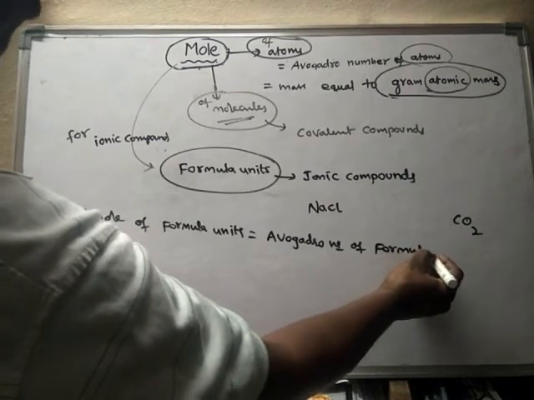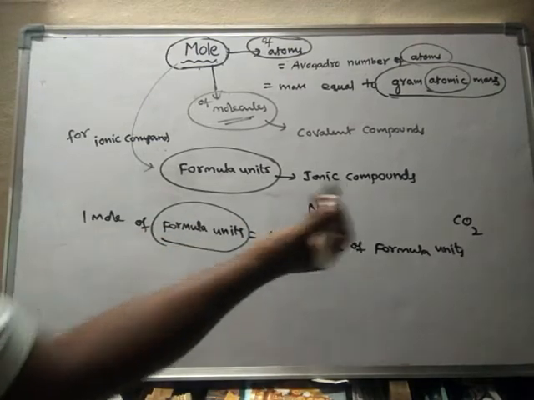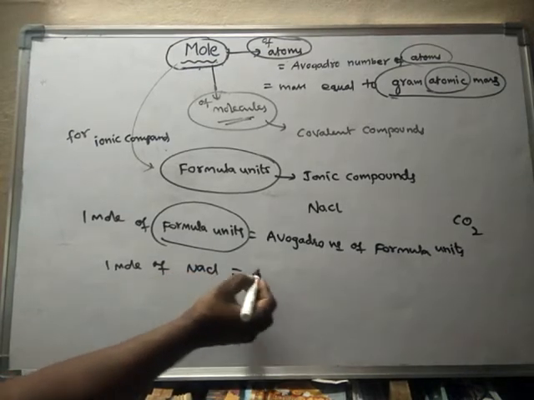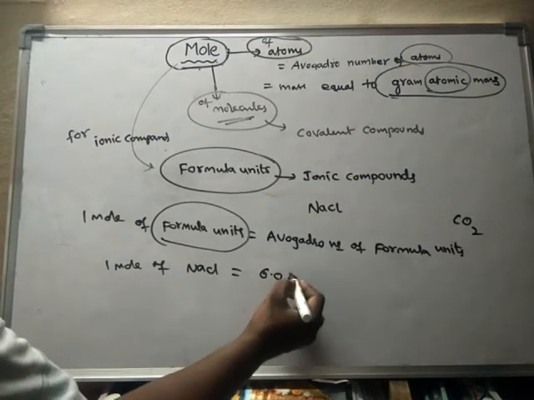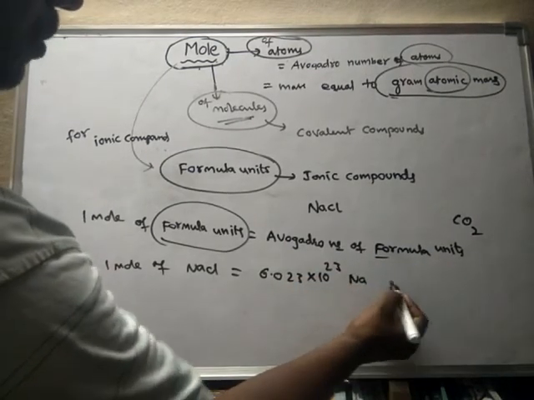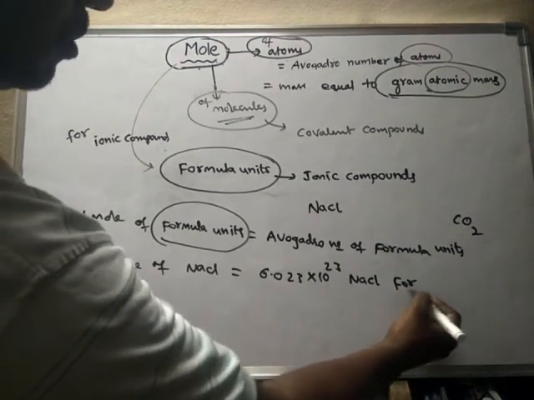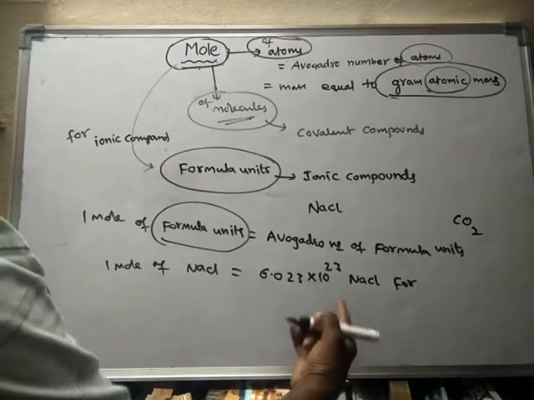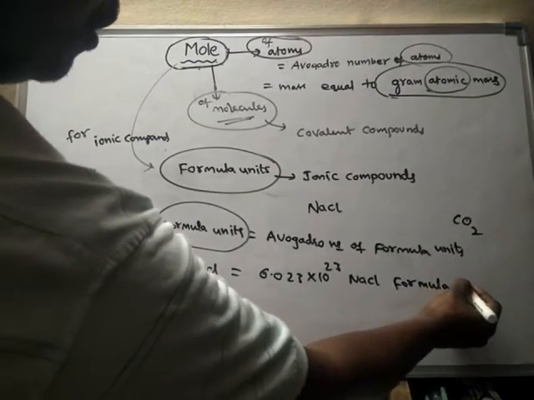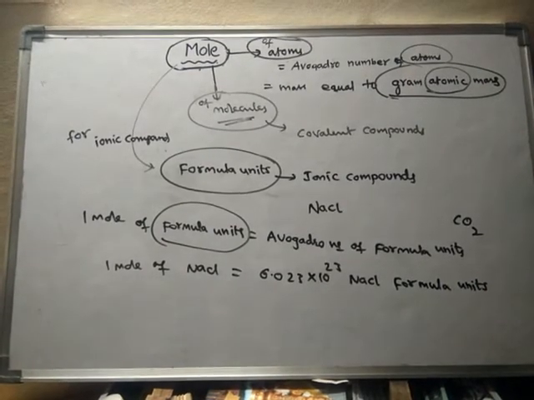For example, if you take sodium chloride, 1 mole of sodium chloride is equal to Avogadro number, that means 6.023 into 10 to the power of 23 sodium chloride formula units. We should not say molecules. We have to call it NaCl formula units.